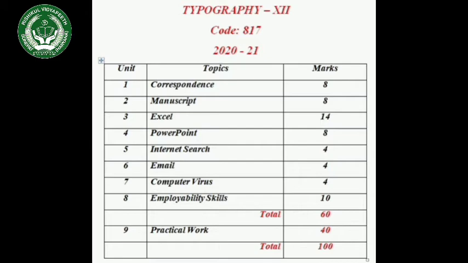Email: from this chapter you will get a single question that will be of 4 marks. Computer viruses: from this chapter you will get 2 questions, each of 2 marks. And employability skills: this chapter is of 10 marks, and you will get 5 questions of 1 mark each and 1 question of 5 marks, and the total will be 60 marks.